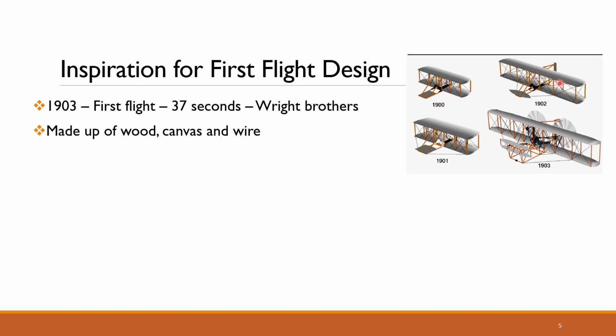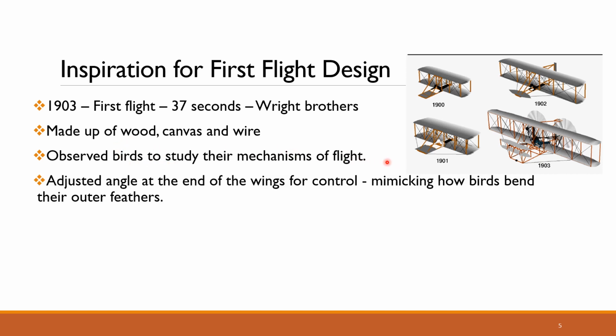You can see the progressive design of this flight, whatever they constructed from 1900 to 1903. To successfully carry out this flight, they observed the birds thoroughly to understand their mechanisms of flight. By observing the birds, they realized that they have to adjust the angle at the end of the blades of this plane for control of the flight, and they performed this by mimicking how the birds bend their outer feathers.